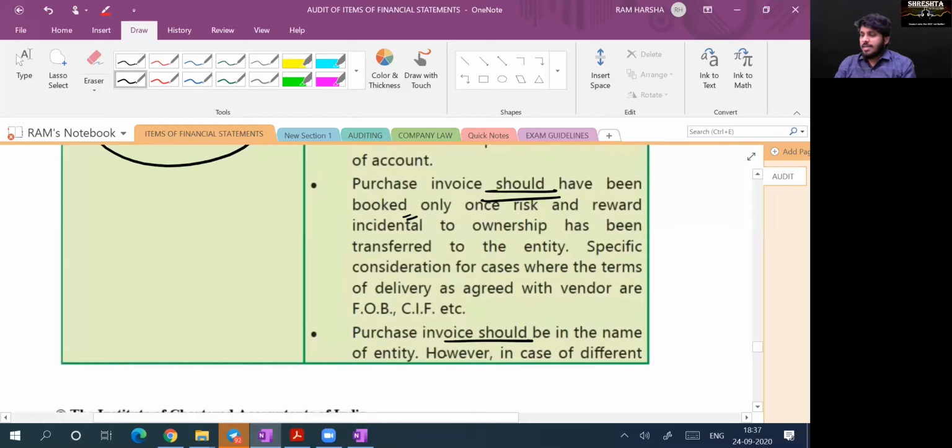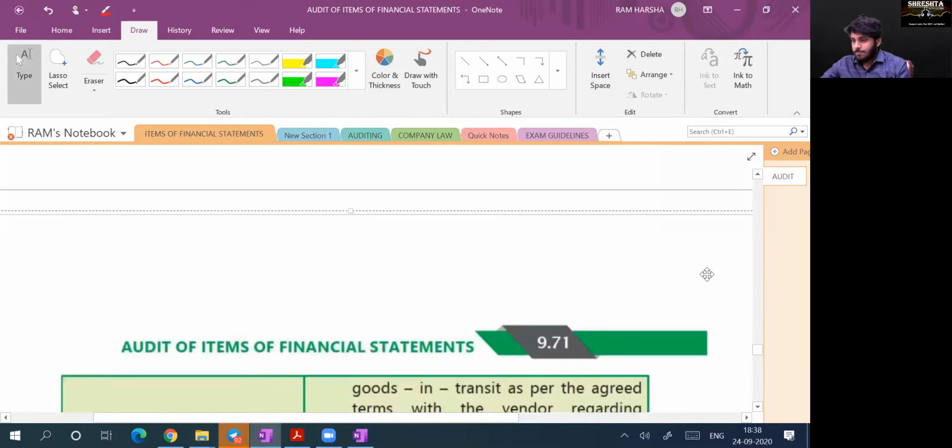Purchase invoice should be in the name of the client. Obviously, only then we call it his goods. Yes, sir. Okay.